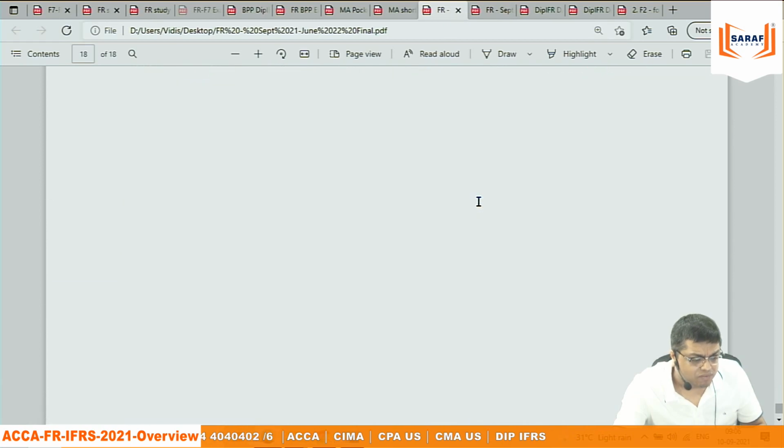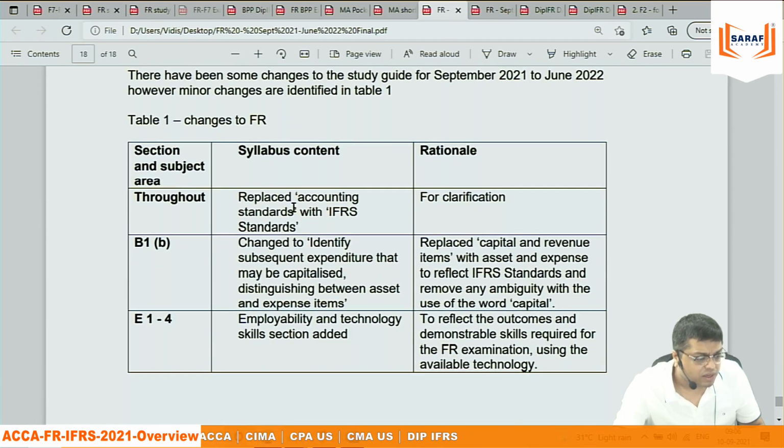Maybe they are saying some changes. You can see one paragraph. Accounting standard with IFRS replaced for clarification. Throughout, replaced accounting standards with IFRS standards. Is this a change? They are saying that the accounting body, IFRS body, is saying that in place of IFRS standards, they are using the terminology accounting standard.